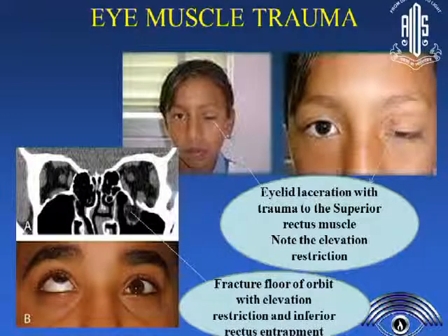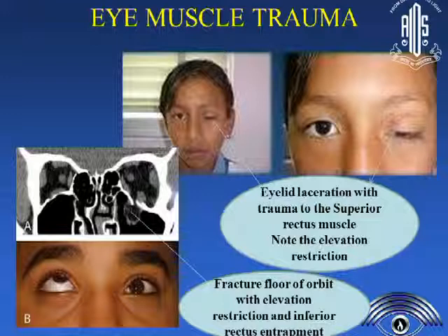So coming to the muscle trauma, this is a patient here with eyelid laceration with trauma to the superior rectus muscle. If you look here, the child is trying to elevate, but then the elevation is restricted, the eye is in hypotropia in primary position.